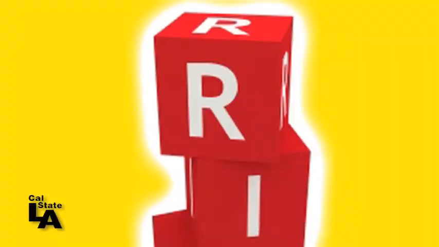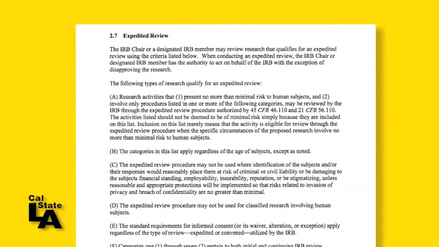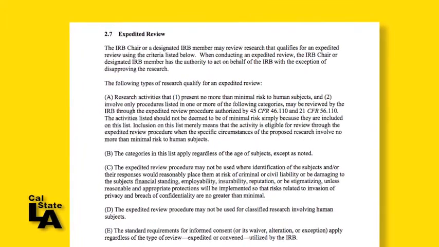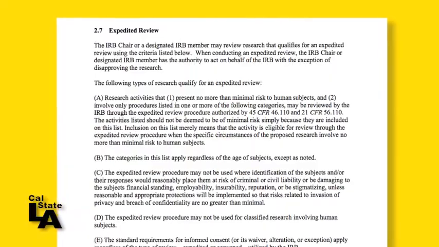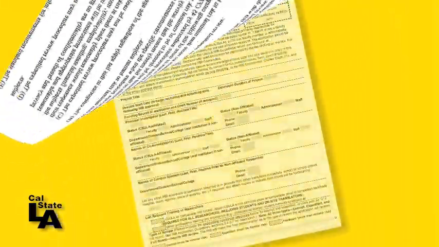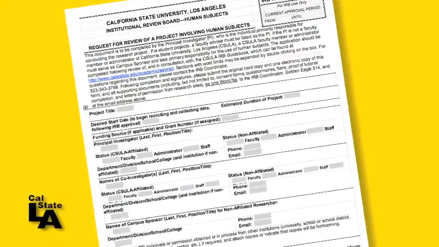The second type of review is expedited review. In order to qualify for expedited review, your research must also involve no more than minimal risk and fall under one of the specific categories of expedited research listed in Chapter 2, Section 2.7 of the IRB Guidelines. If you believe your research falls under one of these categories, you must submit the IRB full-length form for new or renewal applications.